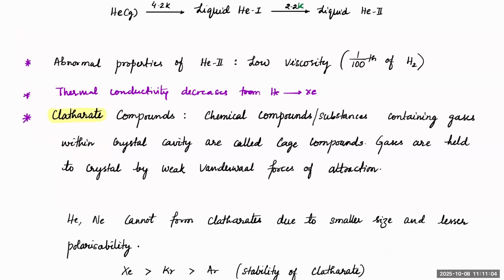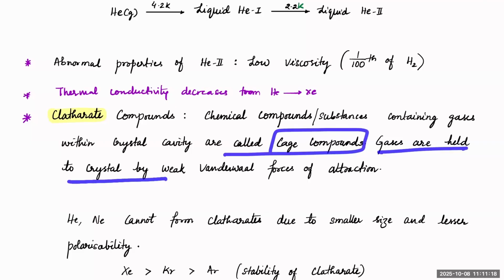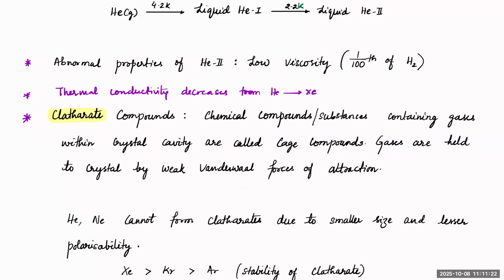Next important term is clathrates. Clathrates are chemical compounds containing gases within the crystal cavity, and these are cage-like structures. Gases are held to the crystal by weak van der Waals forces of attraction. For example, ice can act as a clathrate. Within the ice, xenon and radon gases can get absorbed.